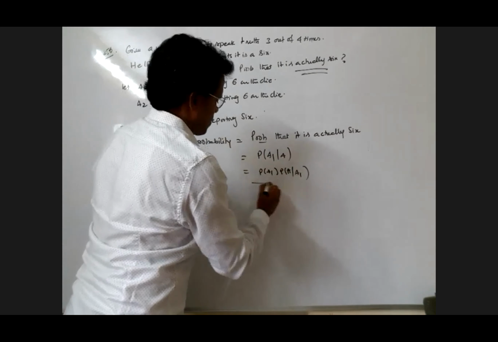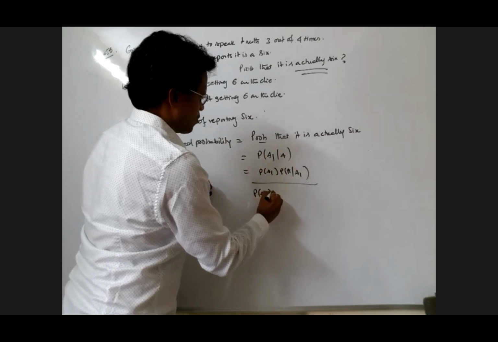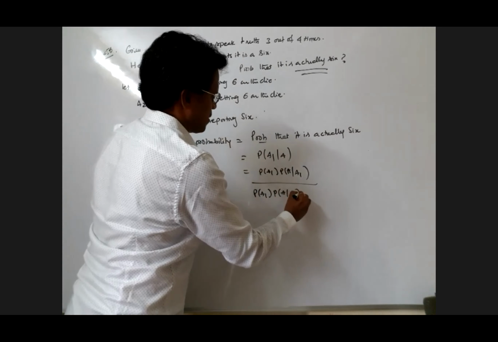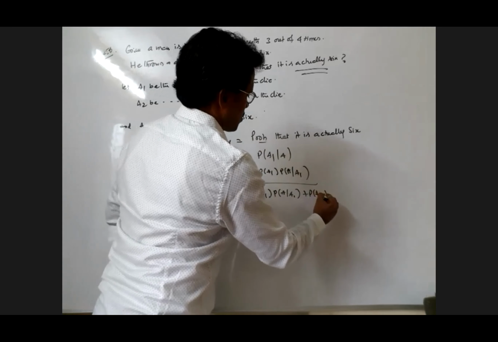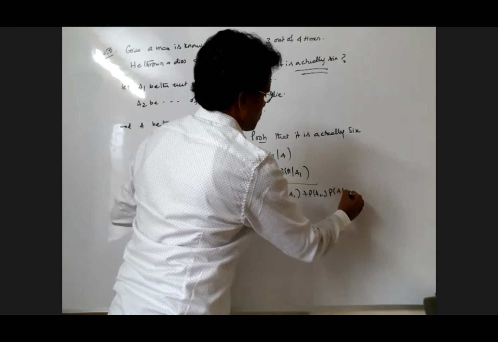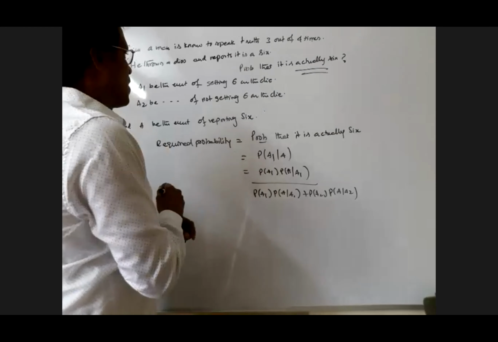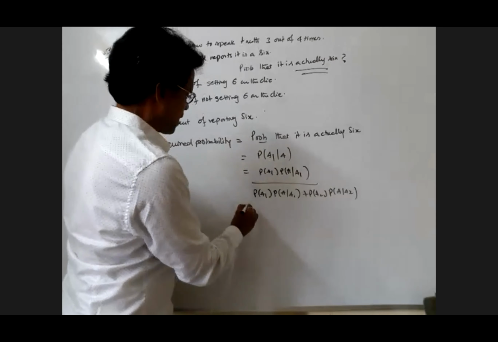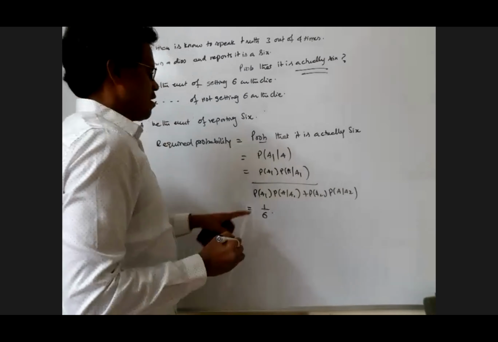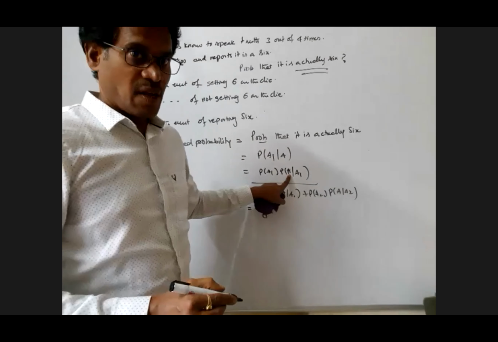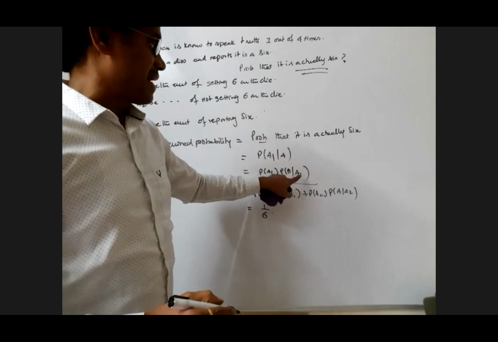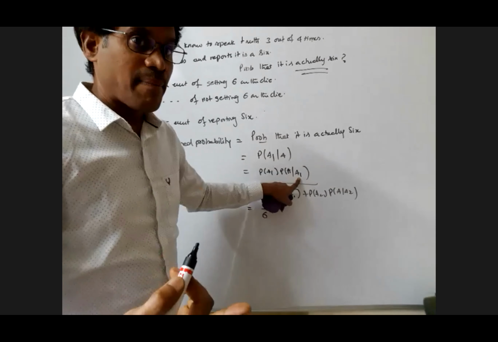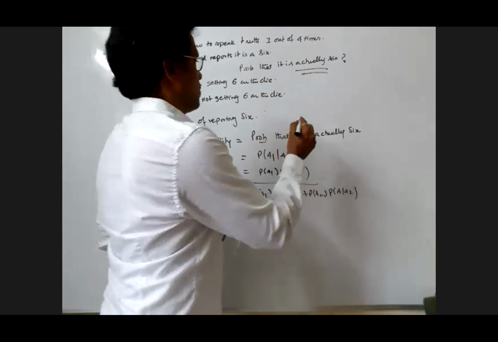Probability of A given A1 by probability of A1 into probability of A given A1 plus probability of A2 into probability of A given A2. Probability of A1. What is A1 here? Probability of getting 6 on the die. All of you know them, no need to write separately. 1 by 6. Probability of A given A1. Probability of reporting 6 given that it has already happened. That is probability of telling the truth.